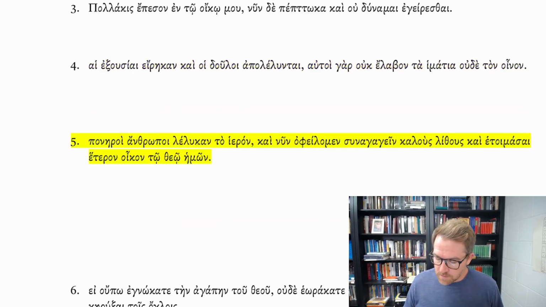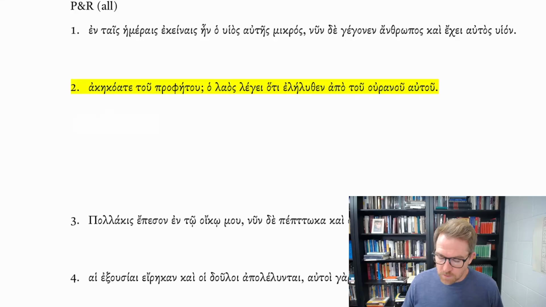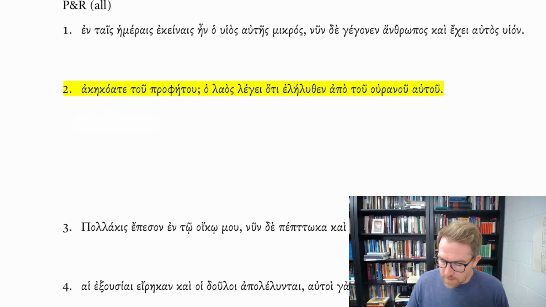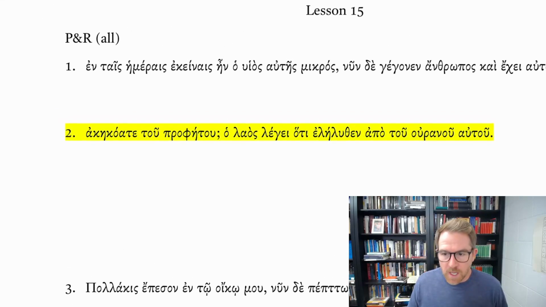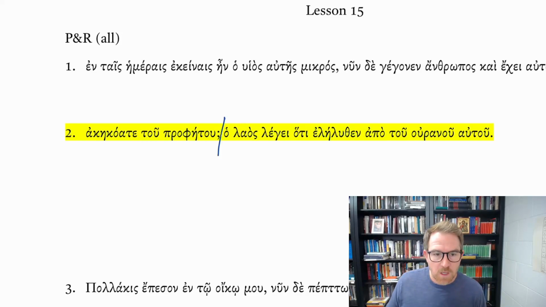I want to begin with practice and review sentence number 2. Akēkoate tou prophētou, ho laos legei hoti elēlythen apo tou ouranou autou. As we normally do, anytime we come across a sentence, we want to break it up into its constituent parts. So this first part, we have a question, akēkoate.